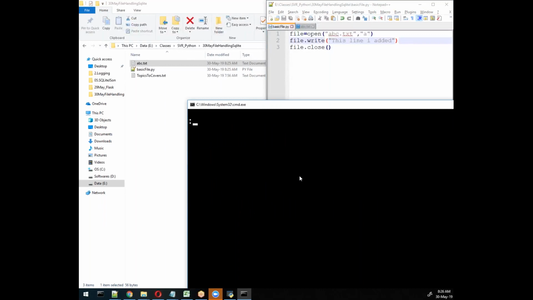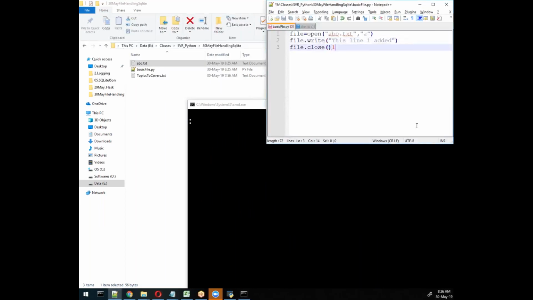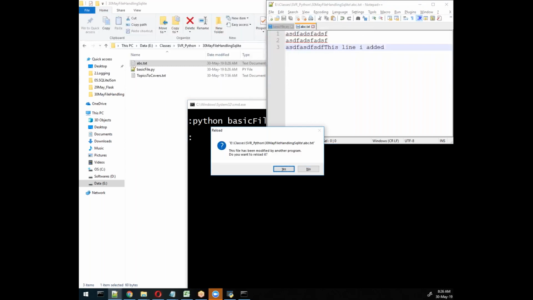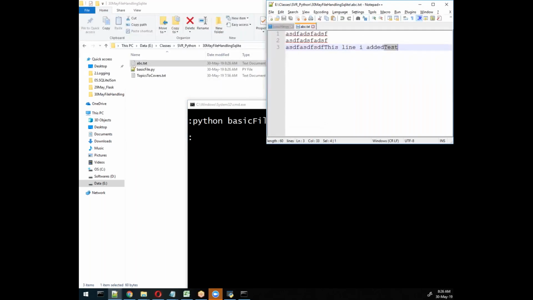If I try again and change the input, suppose here I change some message, and this is my input file, and when I run this file, it will add this data into this file. So the updated data is this one, and the text will come automatically. So this is the purpose of file handling.